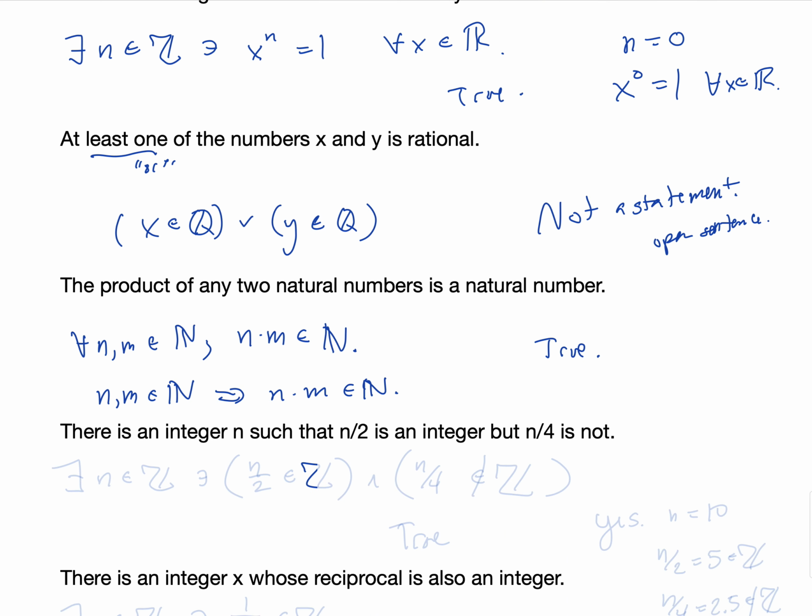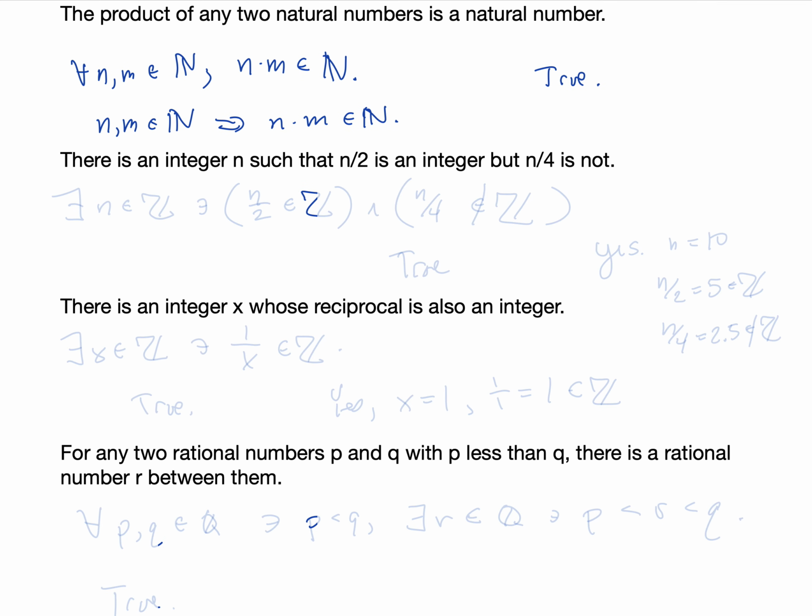Next, there is an integer n such that n over 2 is an integer, but n over 4 is not. There exists some n in the integers such that n over 2 is in the integers, but, so that's also and, n over 4 is not an element of the integers. Now, is that a true statement? Yes. So for example, if we had n equals 10, then n over 2 is 5, an element of the integers, but n over 4 is 2.5, which is not an element of the integers.